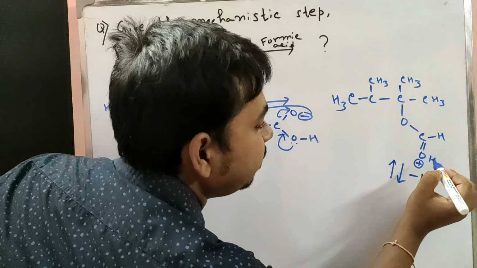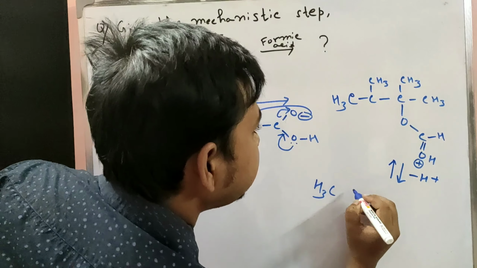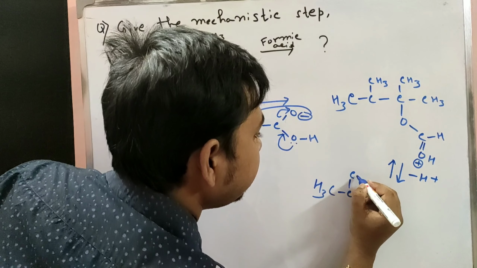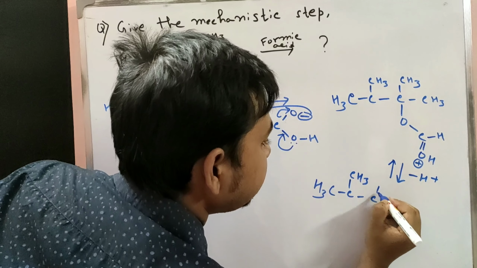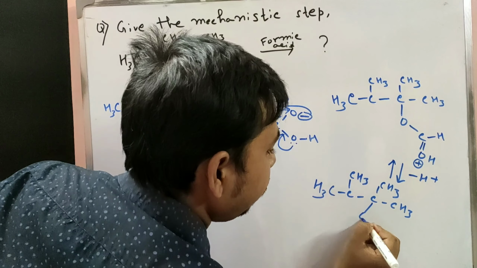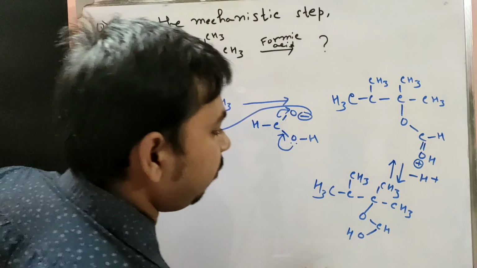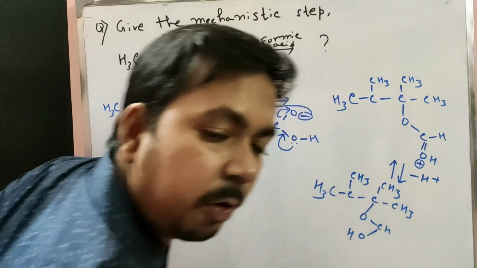After formation of this product, the H plus is lost, leaving CH3 C CH3 C CH3, CH3 O CHOH. This product is formed.